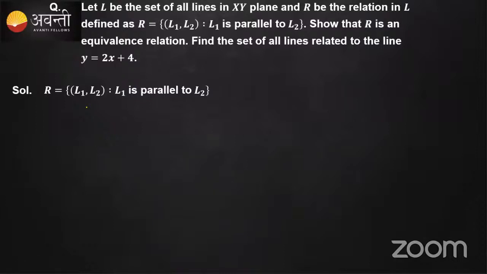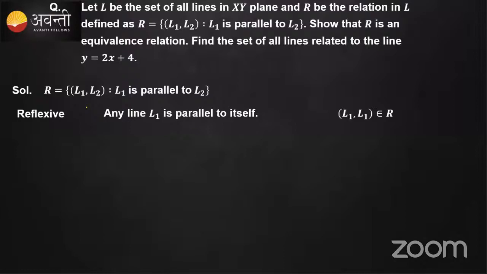Yes, the line L1 is parallel to itself. It is reflexive, because if we take one line, it is parallel to itself. Hence, the reflexive condition will be satisfied.